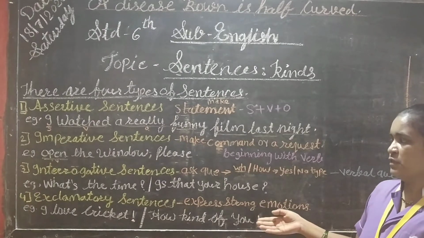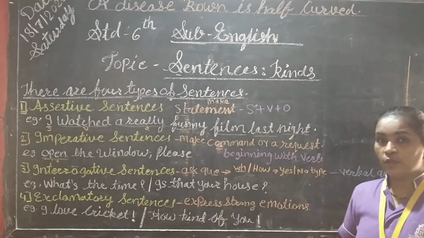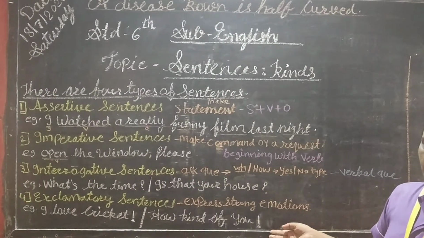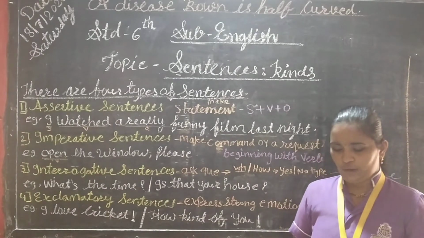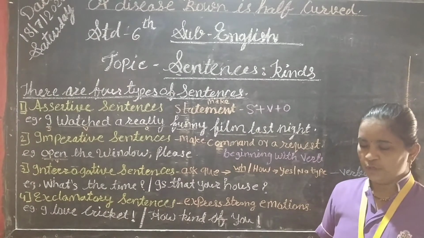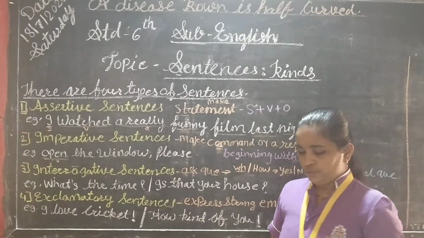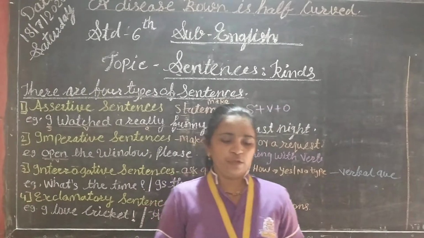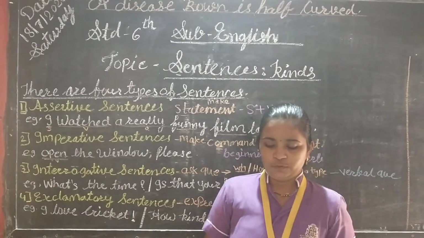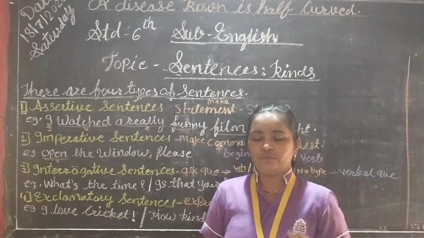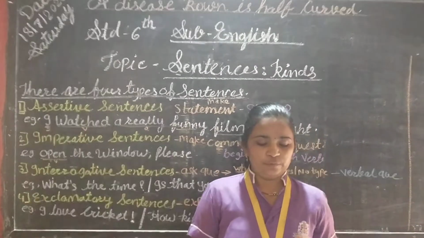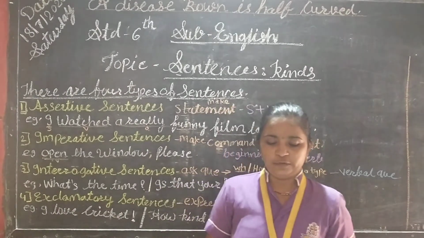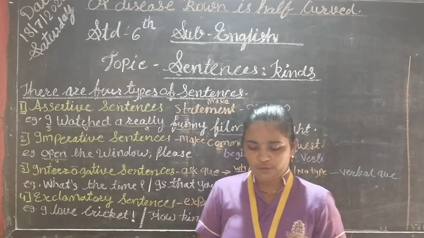The fourth one is the exclamatory sentence. Here we express our strong emotions. So it is called the exclamatory sentence, and the exclamatory sentence ends with the exclamatory mark. So you can recognize this very quickly. So students, remember that many exclamatory sentences begin with what or how also. So, what a great surprise, what a lovely grapes, how kind of you. Like this, sentences come with exclamatory marks.